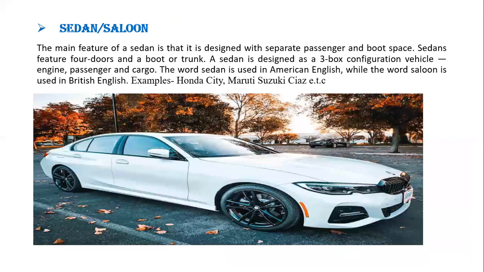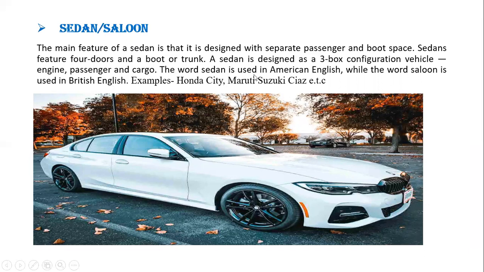Next is the sedan and the saloon type. It also comes under the closed car category. The main feature of a sedan is that it is designed with a separate passenger and boot space. Sedans feature four doors and a boot. A sedan is designed as a three box configuration, that is the engine, the passenger and the cargo. Here the engine, passenger and cargo are all separated from one another.